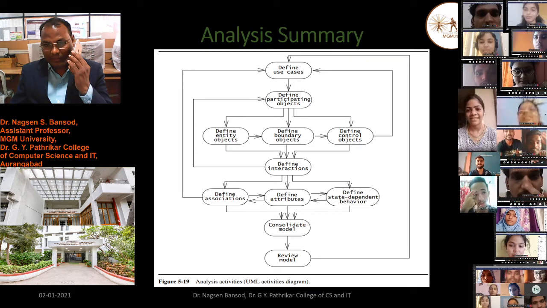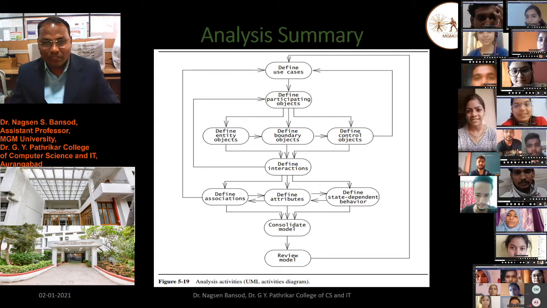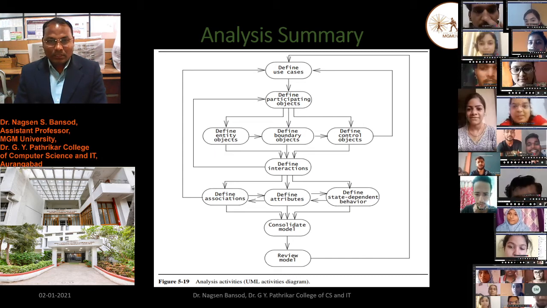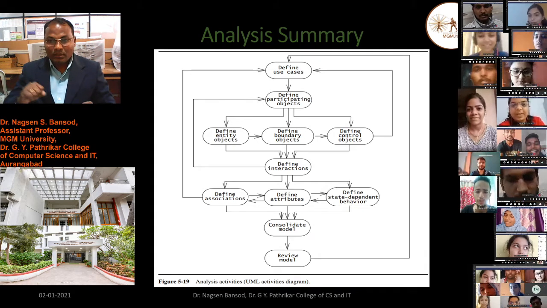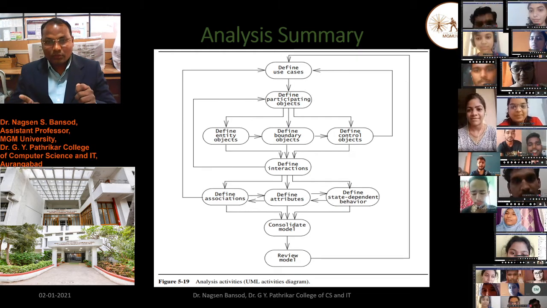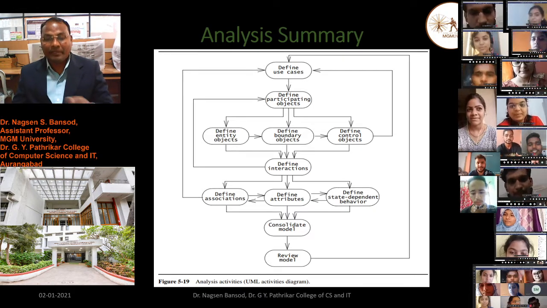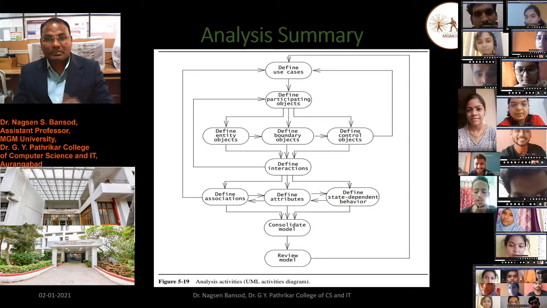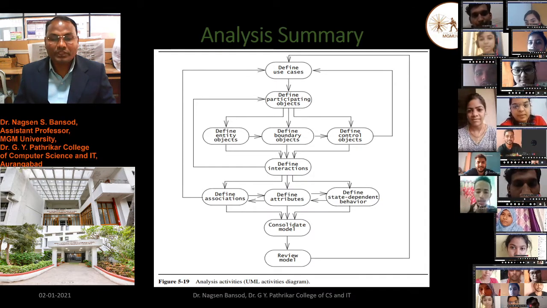So this is the figure of the analysis activity, and there define the entity object, define the interaction, define the control object, and define the interaction between the objects, control object, association, define attributes, define state dependent behavior, define solid state model and review model. This is the summary model, the summary diagram we have designed using the UML activity diagram.